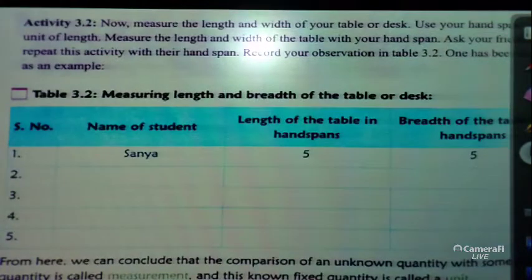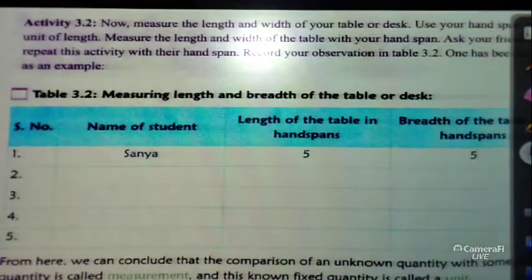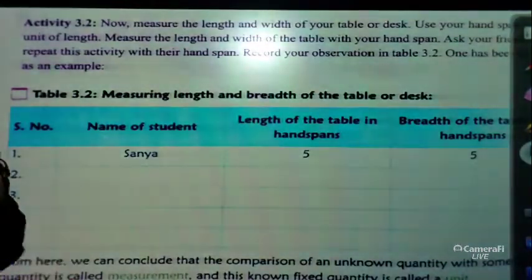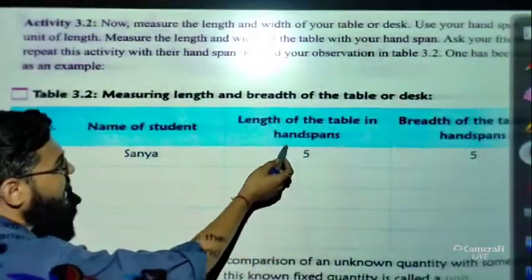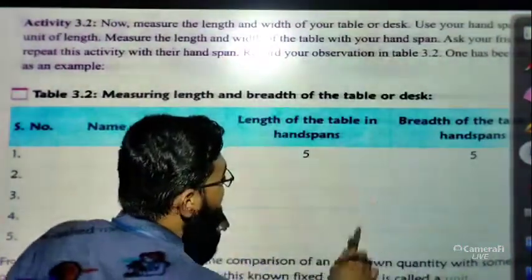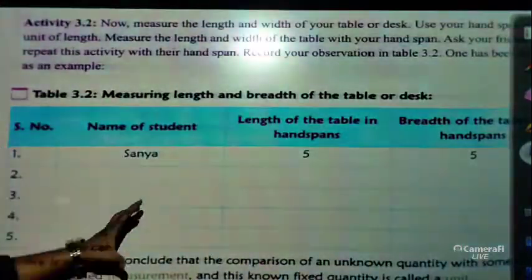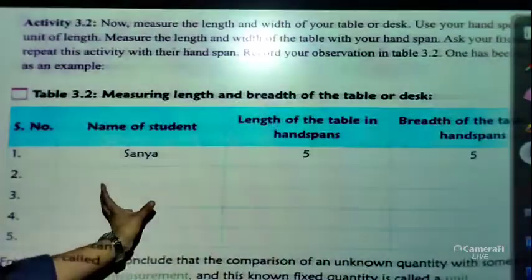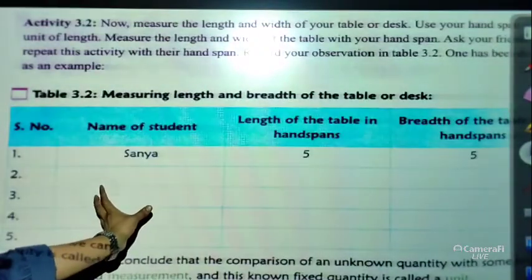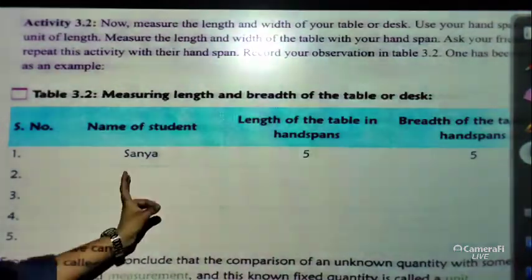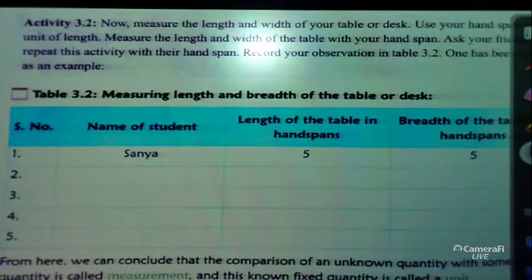Now one more activity is there. Now what does this activity tell? So basically this activity tells students, just have a look, that here also the name of the student is there, length of the table in hand span and breadth of the table in hand span. Hand span means this amount. This is one hand span. So you can measure by using your hands also, how many hand spans there are.